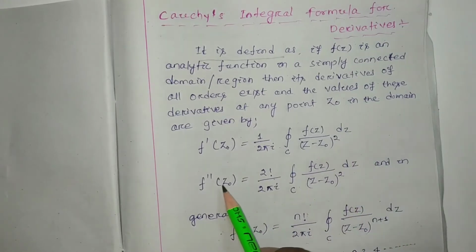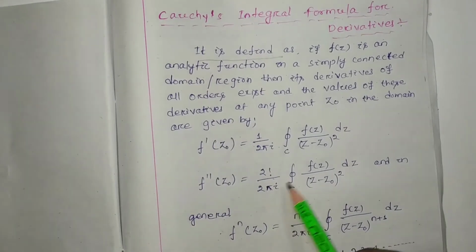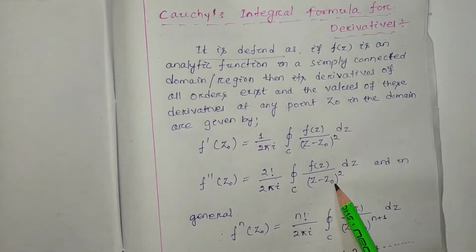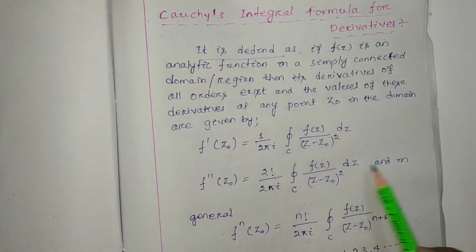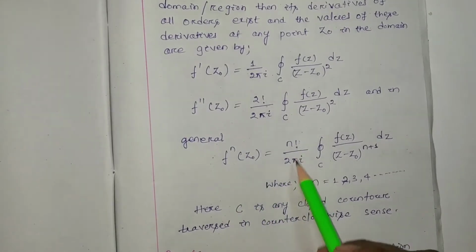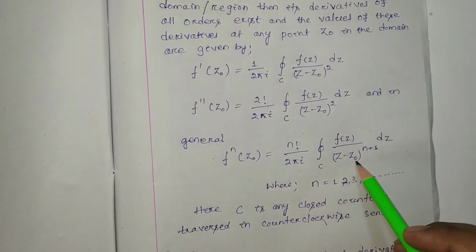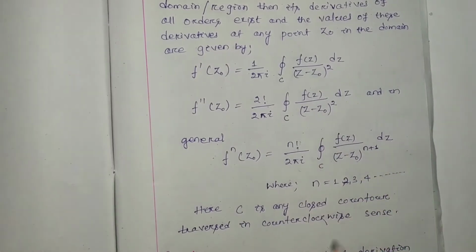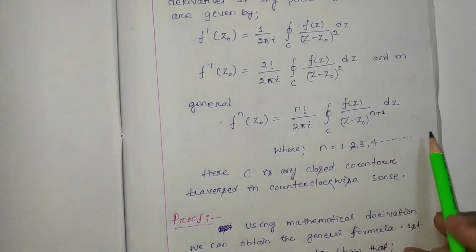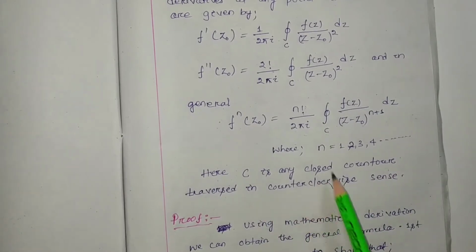F double dash z0 will be equal to 2 factorial by 2 pi i closed integration C f(z) by (z minus z0) cube dz, and in general f^n(z0) will be equal to n factorial by 2 pi i closed integration C f(z) by (z minus z0) to the power n plus 1 dz, where n equals 2, 3, 4 and so on, and here C is any closed contour traversed in the counterclockwise or anticlockwise sense.